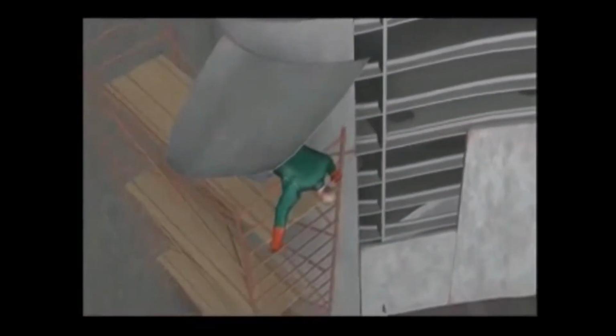The shell plate toppled and fell onto the welder working below. The welder was crushed to death.